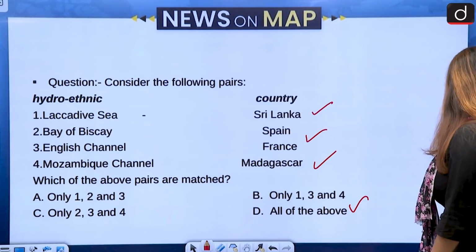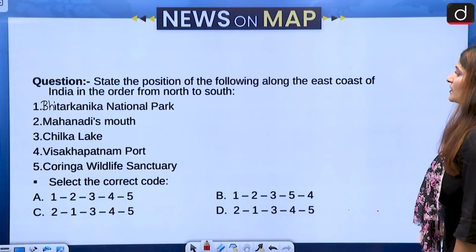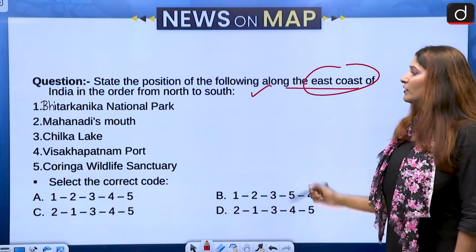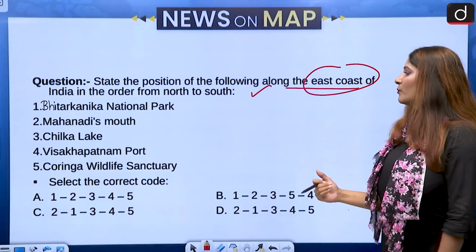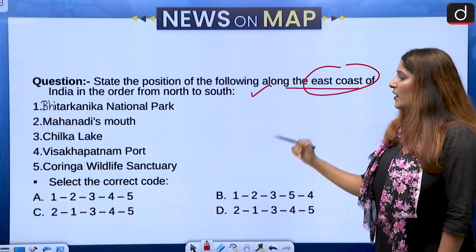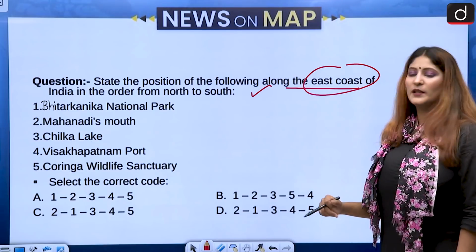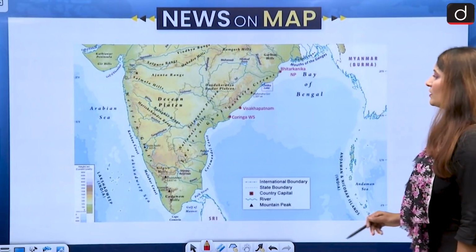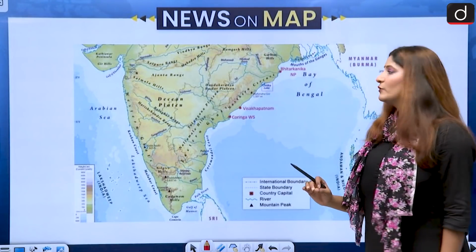Alright, let's move on to the next question, which is state the position of the following along the east coast of India in the order from north to south, from top to bottom. Bhitarkanika National Park, Mahanadi's Mouth, Chilika Lake, Visakhapatnam Port, Kaziranga Wildlife Sanctuary. So even if you know the region that they are close to, you will be able to answer this question.